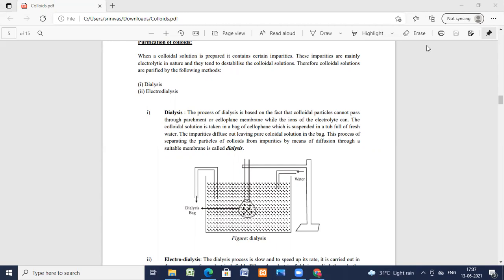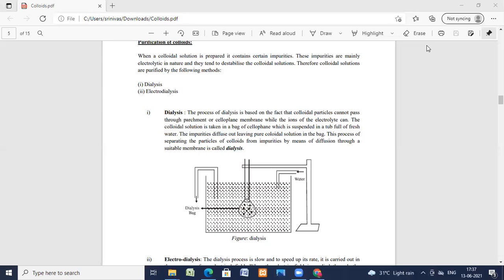Coming to the purification of colloids, first, a colloidal solution is a solution where the particle size ranges from 1 millimicron to 200 millimicrons, that is 10 angstrom to 2000 angstrom.